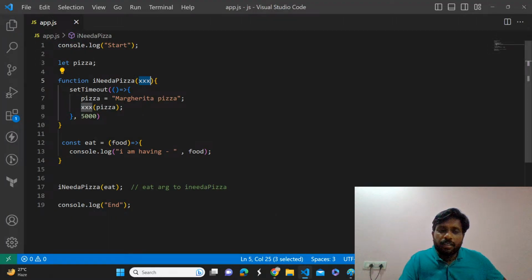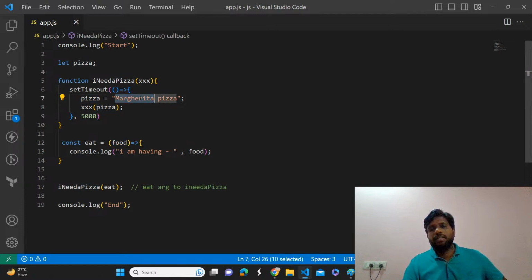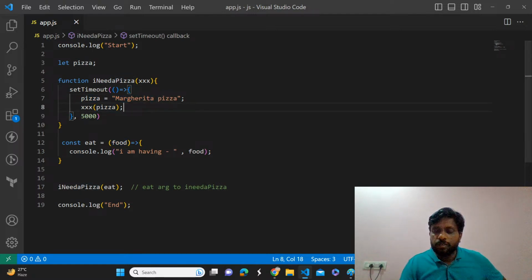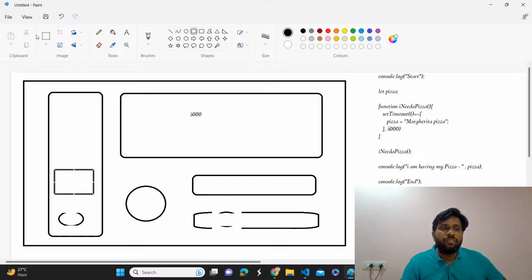What's that? I'm having console.log. I'm having food. What is the food? You are passing the margarita pizza, very good. What is there inside the pizza? Margarita. It is going to print that in the console. After that, it will remove the execution context. After that, it is going to remove the callback.